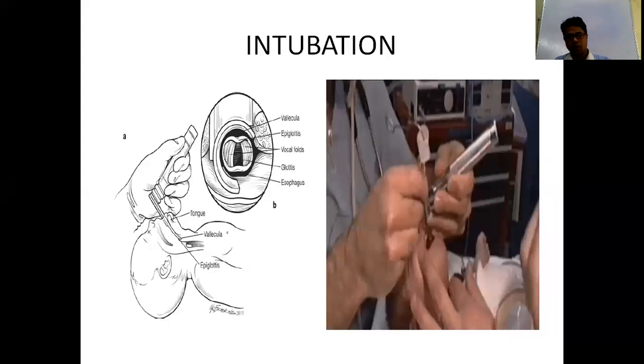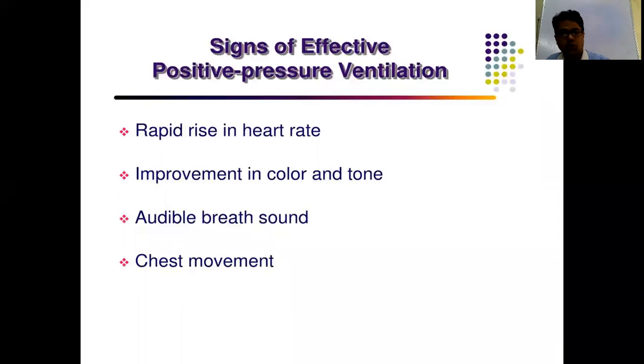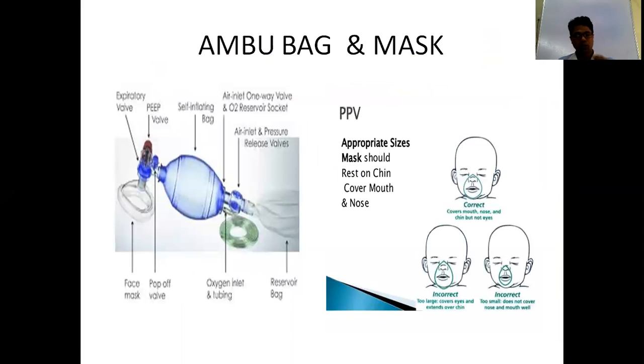And one more thing I forgot. When you give positive pressure ventilation, your fingers should be placed like a C, with the thumb and the index finger like a C, so that you can hold the mask properly and fit it properly.